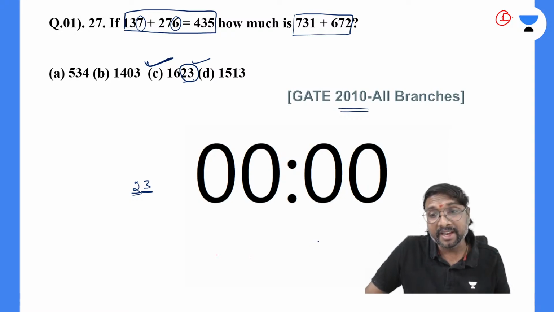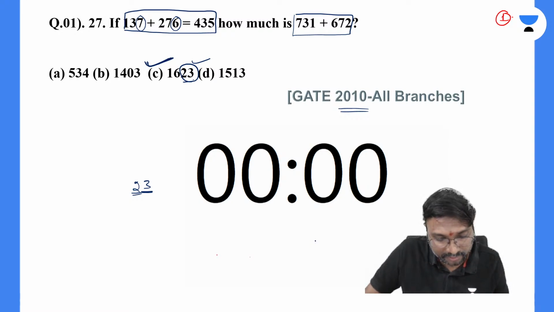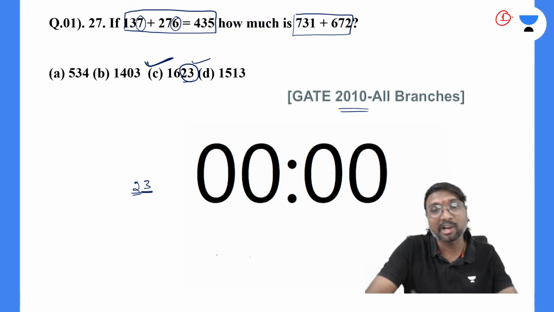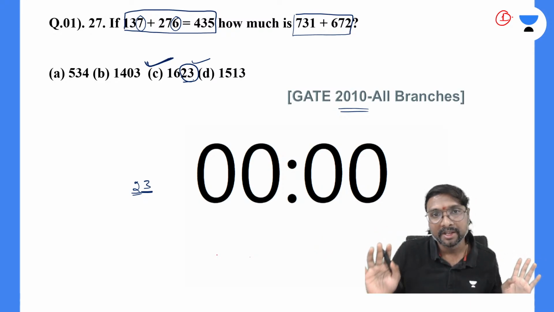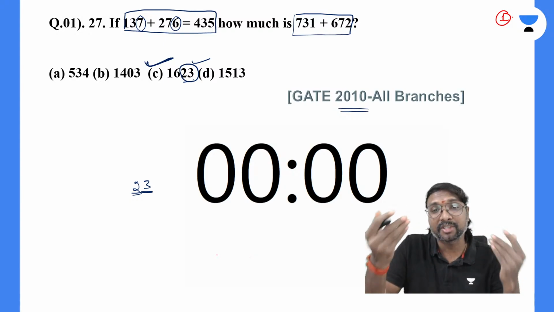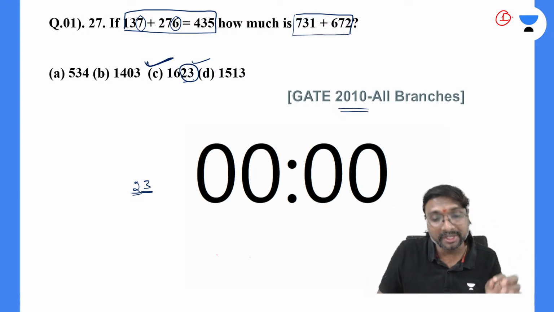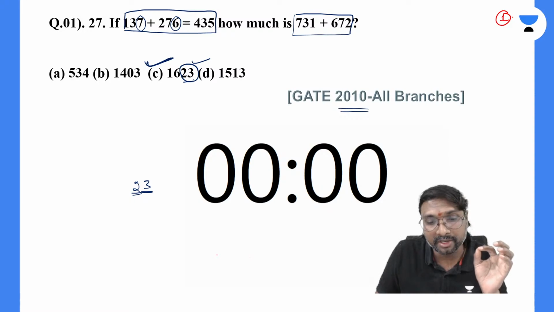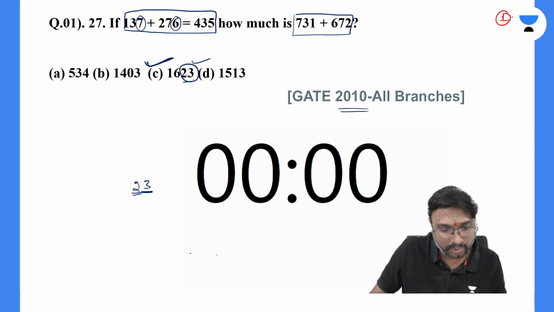Base 8, right? Which of these kinds of questions follow this octal base property only? If the summation is not exactly matching and you get some other value, then you can say they are following this octal base only, right?